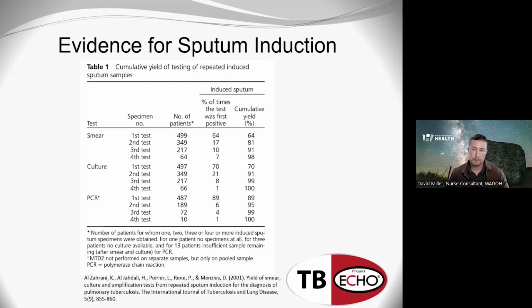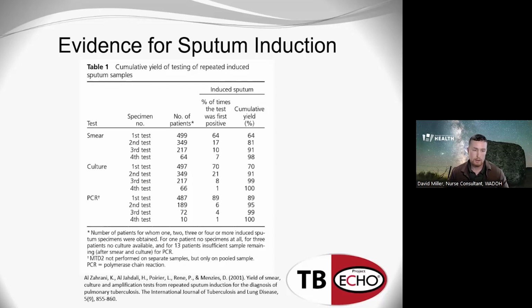And they used 3% hypertonic saline in this particular protocol to induce multiple sputum samples. And then what they basically did is just track the yield of the positive results. They did exclude those that had recent asthma exacerbations. They also excluded anybody who was already on TB treatment for obvious reasons.